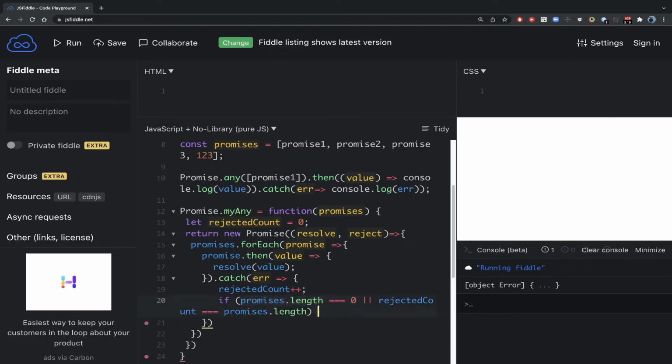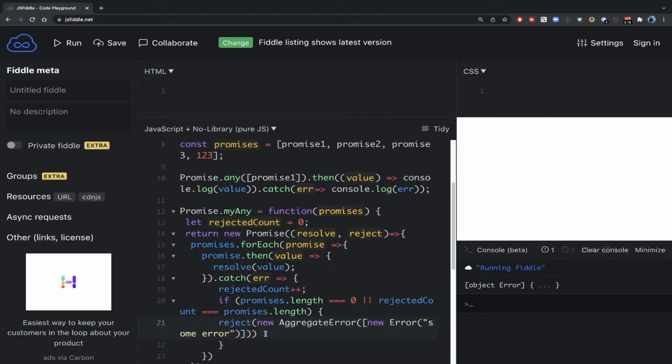Both of these cases, as I explained before, we need to reject, but we need to throw an error, and this should be AggregateError. It's a new class of error, AggregateError, and here we will pass an error object, sorry, an error class, and we will write some error.